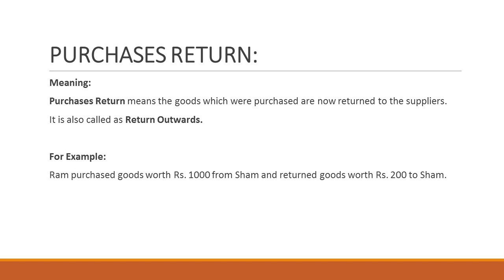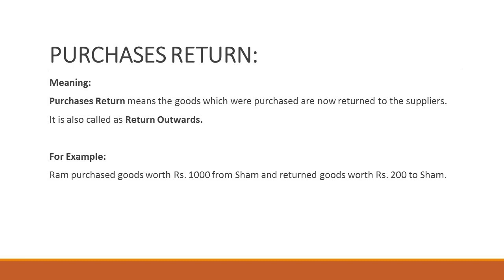It may be because of bad packing, poor quality, overcharging in the invoices, or damages. Because of all these reasons, sometimes the customers will return the goods to the suppliers. Such returned goods are called purchases returns, also called return outwards.